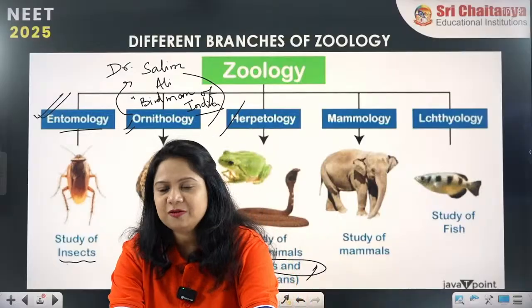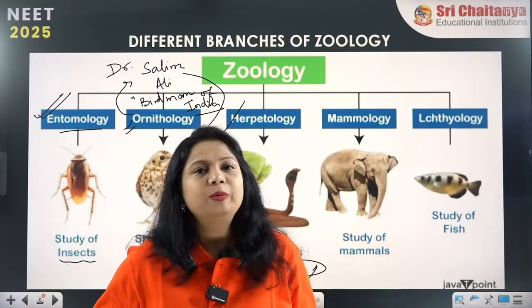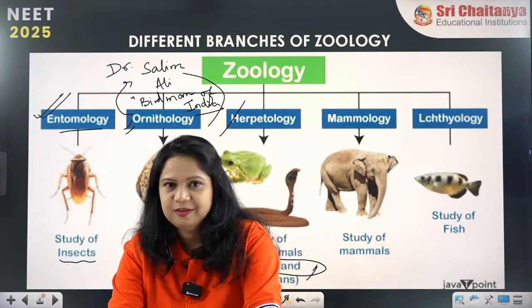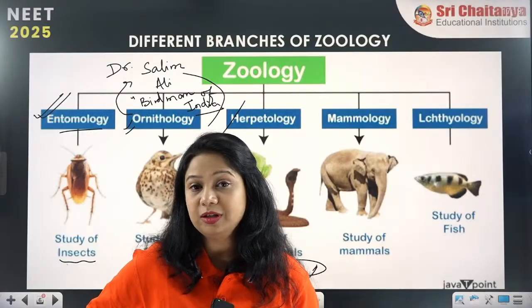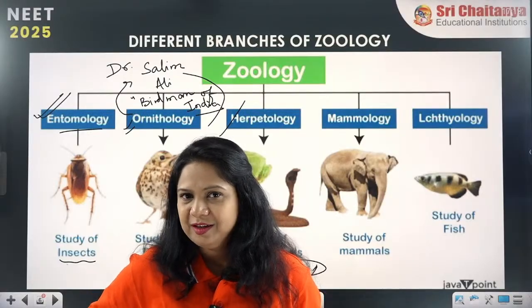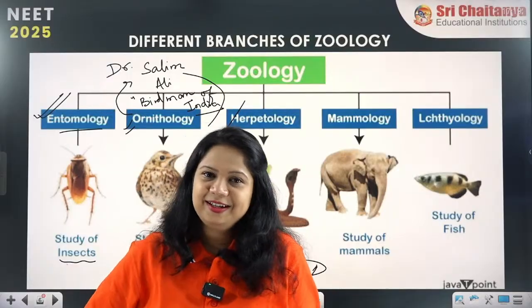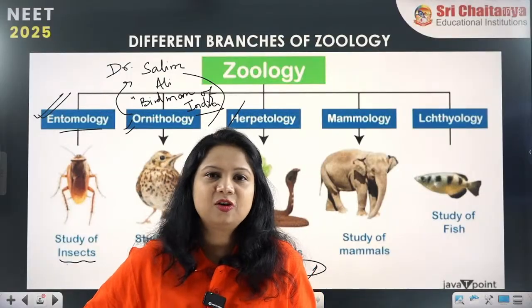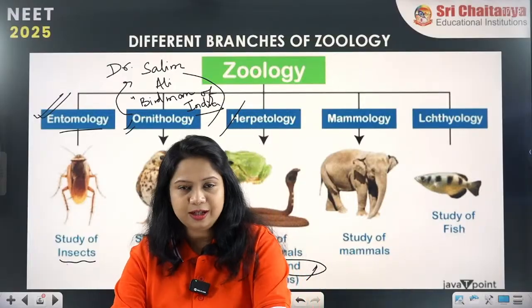And did you know this fact that one of the largest organisms that dominated the earth were reptiles? Who can tell me the names? Yes, exactly. That is the dinosaurs. Dinosaurs are the reptiles which dominated the earth for a very, very long time.